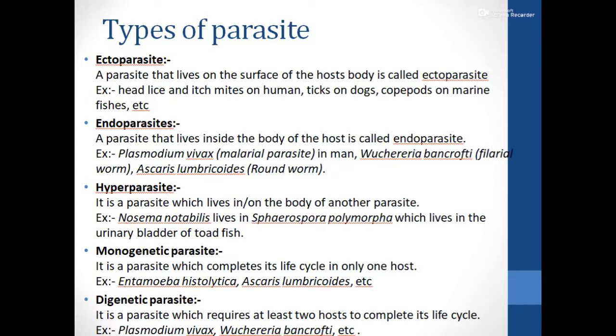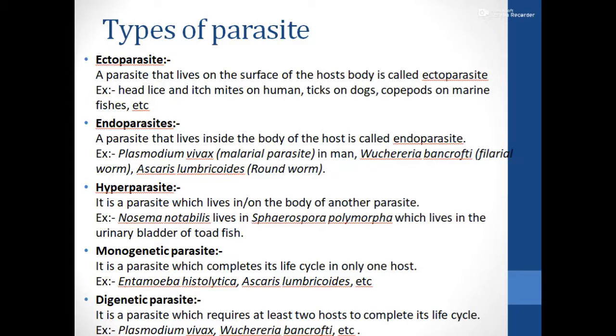Another example is Wuchereria bancrofti, the filarial worm. That is another example of an endoparasite. And you can also have roundworms such as Ascaris lumbricoides, which can also survive in humans. In addition to this categorization of ectoparasite and endoparasite, you have another type of classification called the hyperparasite. Now, what is a hyperparasite? A hyperparasite is a parasite which lives on the body of another parasite. That is, you will normally have a parasite, and on the body of that parasite, a second parasite is surviving.